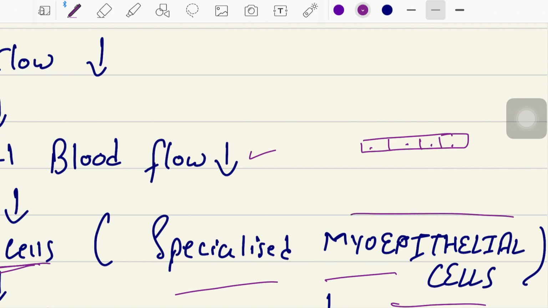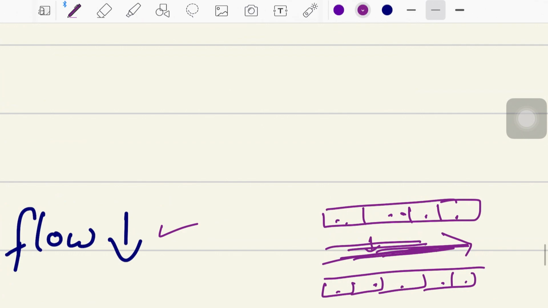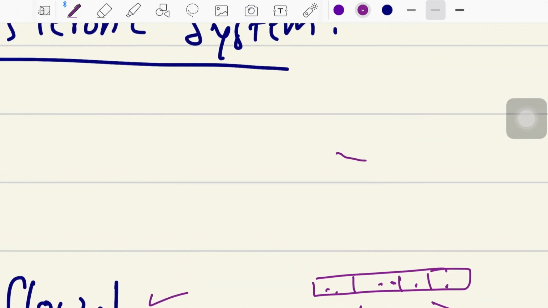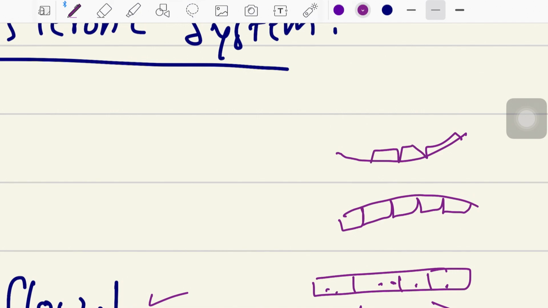These myoepithelial cells, suppose this is the afferent arteriole, okay? And these are the myoepithelial cells that are present around it. Okay, these are JG cells. And the blood is flowing through this afferent arteriole. Now suppose there is decrease in the volume of blood coming in the afferent arteriole. Then what will happen? This wall will become like this. Okay. Now this inward movement of these JG cells will activate the release of renin.